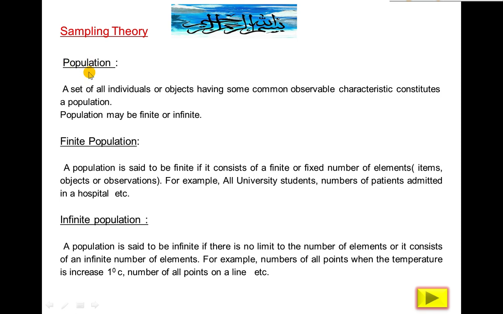What is the definition of population? A set of all individuals or objects having some common observable characteristic constitutes a population. This is the most important phrase: some common observable characteristic under study. For example, suppose you collect the data of the first year students and you want to study or analyze the characteristics of boys and girls, male or female. So in statistics, this is not a population.